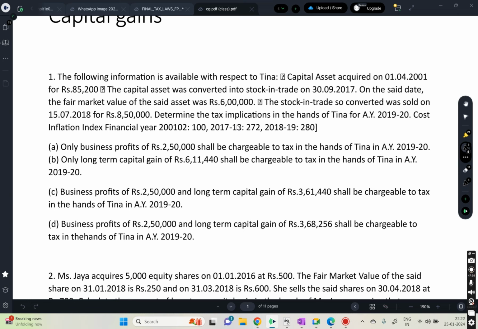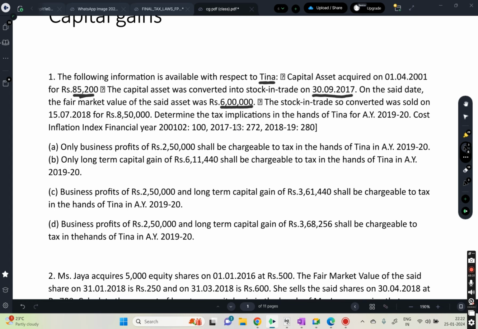The following information is available with respect to Tina: a capital asset acquired on 1/4/2001 for 85,200. The capital asset was converted into stock in trade on 30/9/2017. On the said date, the fair market value of the said asset was 6 lakhs.